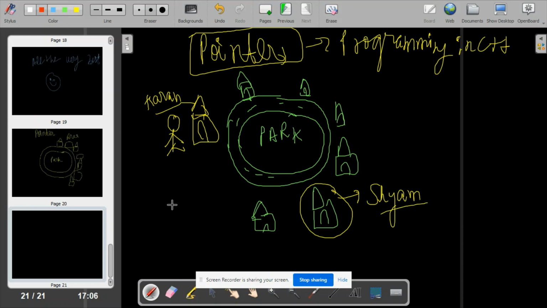Generally, in real life, what happens when some relative comes to your house for the first time? Suppose your Chachaji is coming for the first time. He will not know the address of your house. So he will enter your colony and stop whoever he finds sitting outside or roaming and ask, "Do you know this house address?